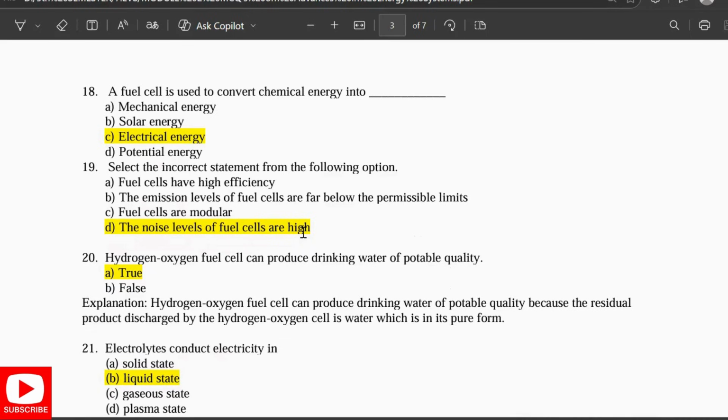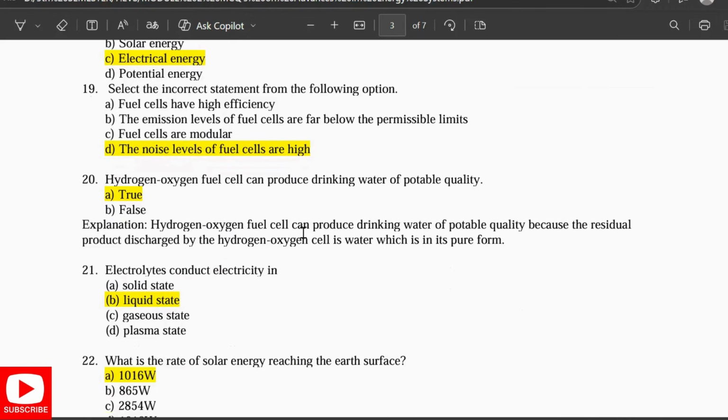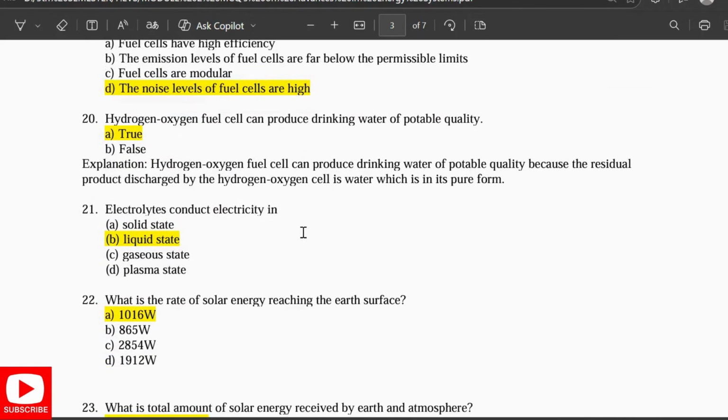Incorrect statement: noise levels of the fuel cells are high. The hydrogen oxygen fuel cell can produce drinking water of potable quality. Correct. Hydrogen oxygen fuel cells can produce drinking water of potable quality because the residual product discharged by the hydrogen oxygen cell is water, which is in its purest form. Electrolytes conduct the electricity in the liquid state.